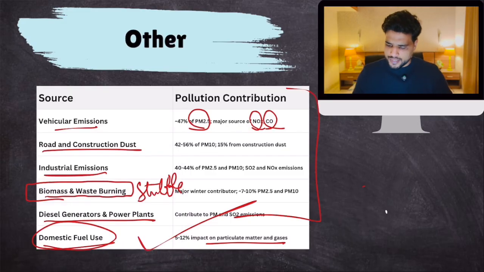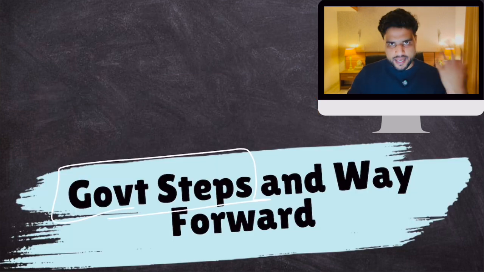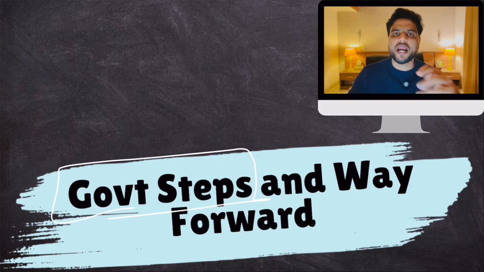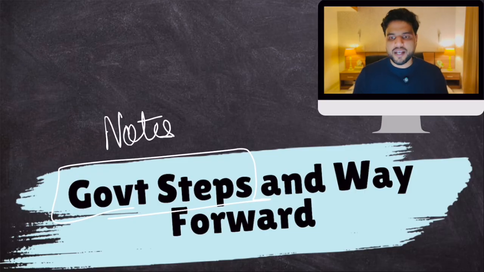Okay, simple, yes? So yeah, that's about it. Now, these are the geographical reasons why Delhi is more vulnerable to pollution than other mega cities. Okay. Now, there are certain government steps that the government has taken. There are certain policy measures, certain programs that government has launched to reduce Delhi's air pollution, to improve Delhi's air quality. Now, those government steps are mentioned in your notes, plus a special paragraph on way forward. What should we do more is also given in your notes. So do check that out, and MCQ can be asked from there as well.